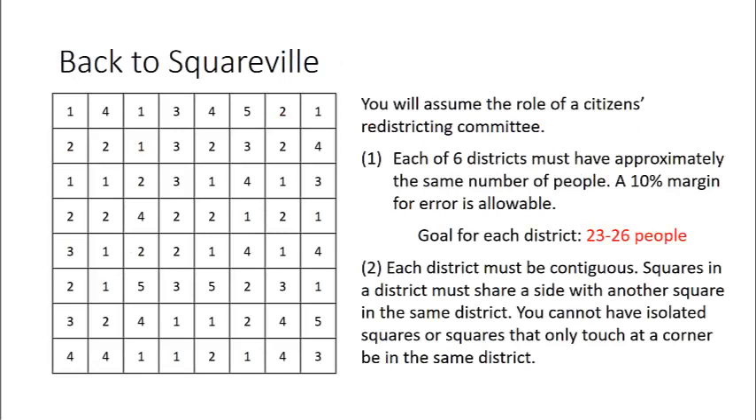Finally, let's go back to Squareville. Remember that previously you assumed the role of a citizens redistricting committee. You created 6 districts that have approximately the same number of people, so 23 to 26 people per district, and you had to make sure that every district was contiguous, meaning connected. Squares in a district must share a side with another square in the same district. We cannot have isolated squares or squares that only touch at a corner be in the same district.